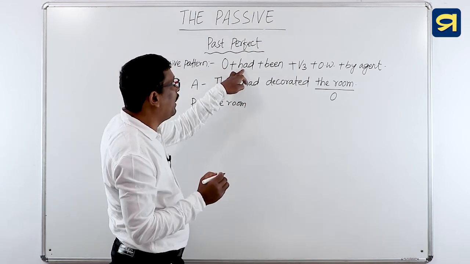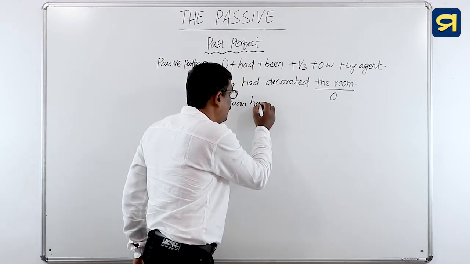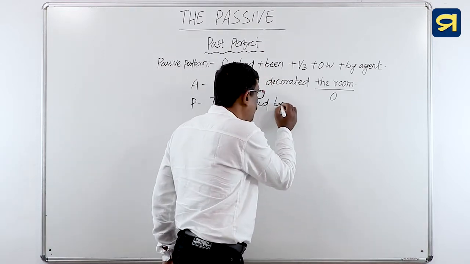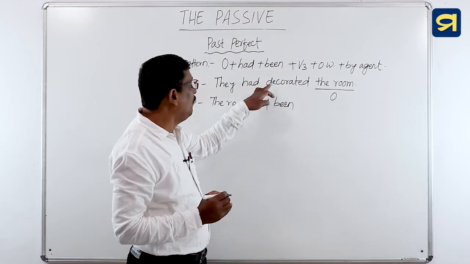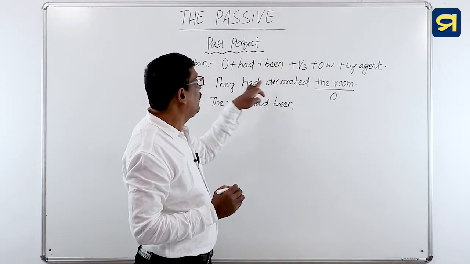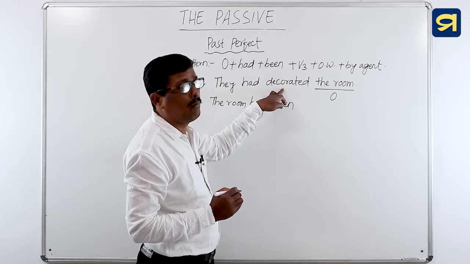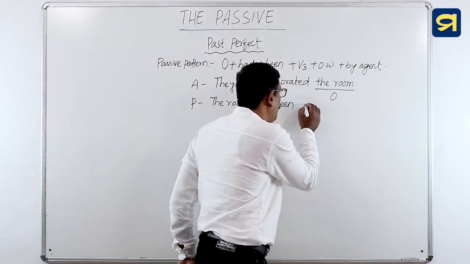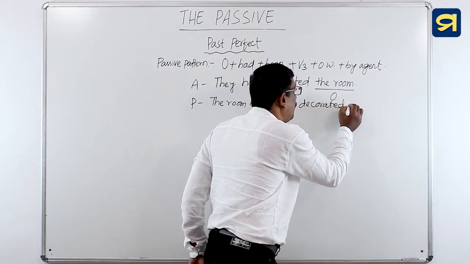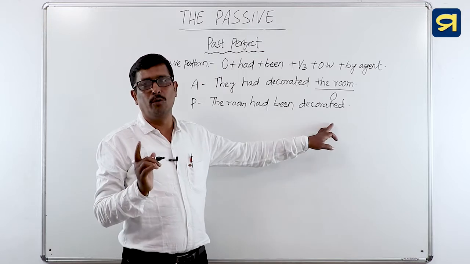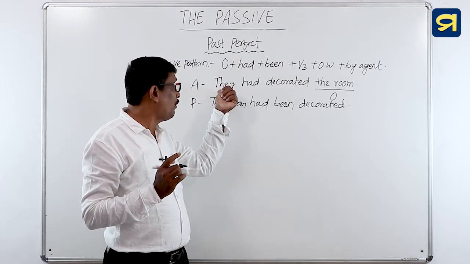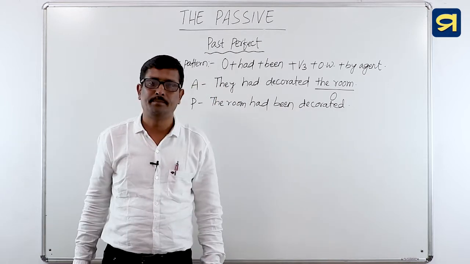Here object followed by had. Then we will write had. Had followed by what? Then been. Then we will use been. And here been followed by V3. As it is in the past perfect tense, V3 or past participle form of the verb is given. So we will write decorated. And here by agent is no more required because the subject of the sentence is a personal pronoun they.